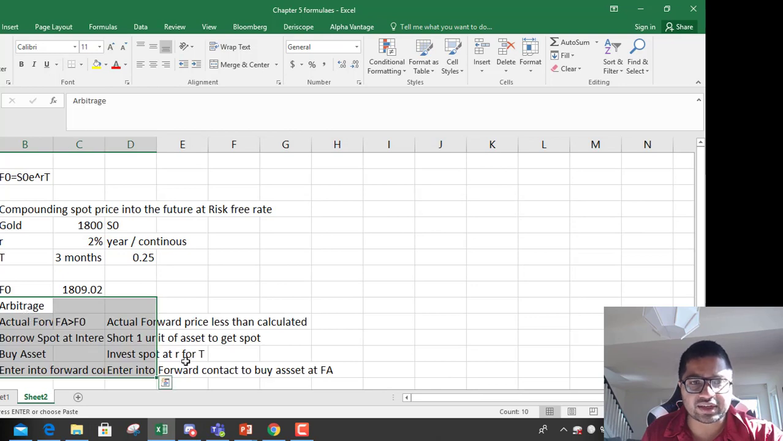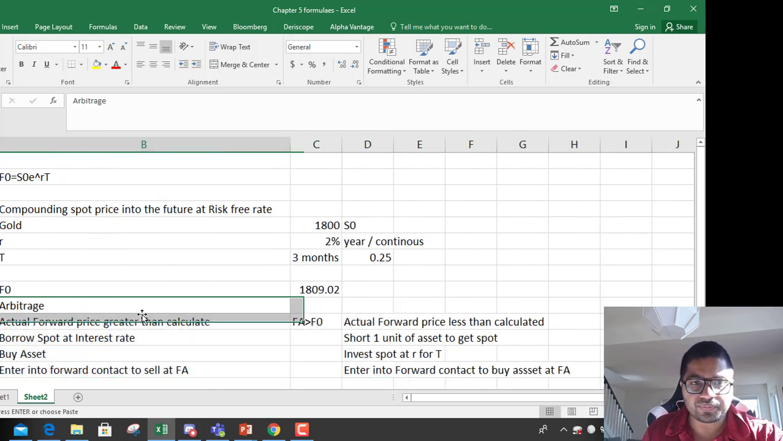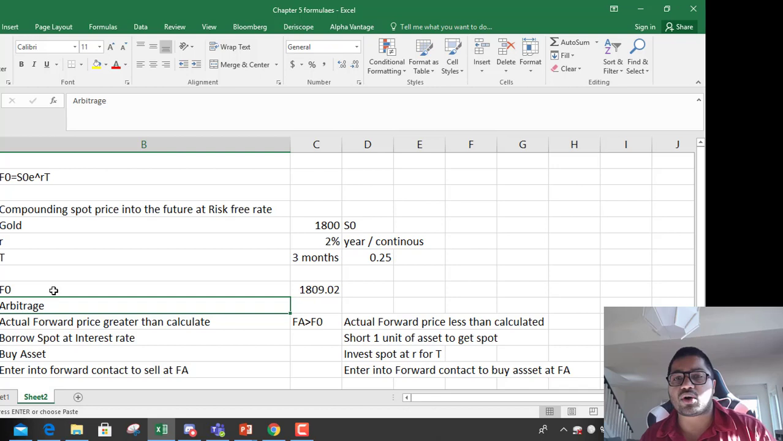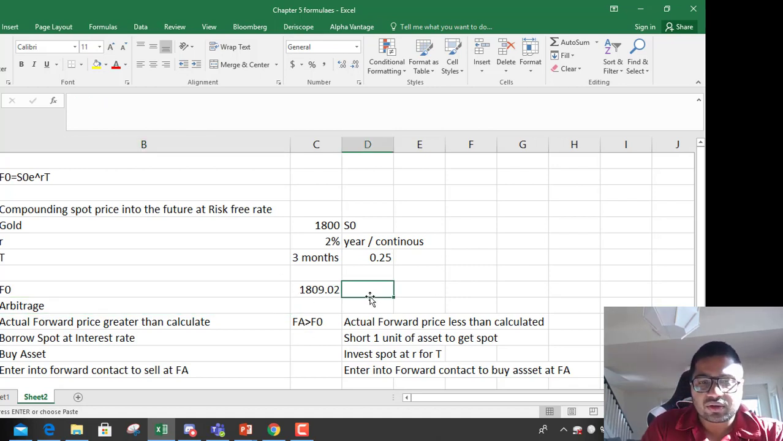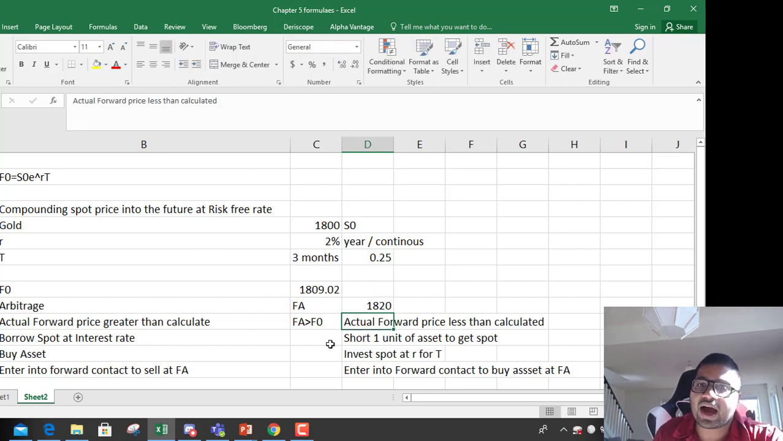So this was our calculated forward price. There is arbitrage when the actual forward is different than the calculated forward. F0 is always the calculated forward price, considering no arbitrage. So the actual forward can be different than the calculated forward. Let's say in the first case that the actual forward price FA for gold in the market is 1820, higher than the 1809 that we calculated.